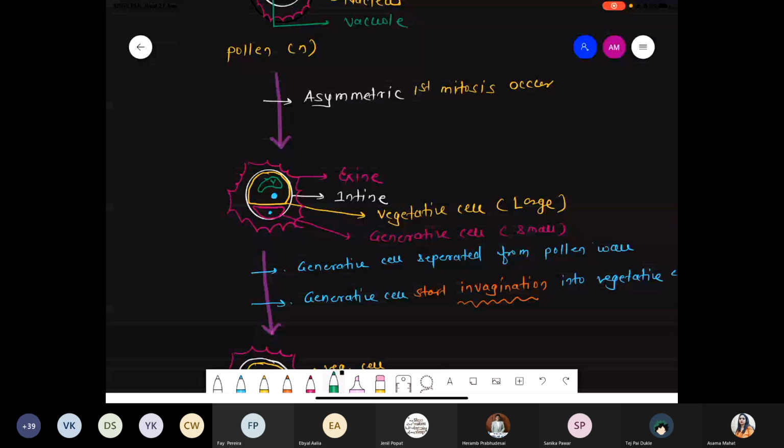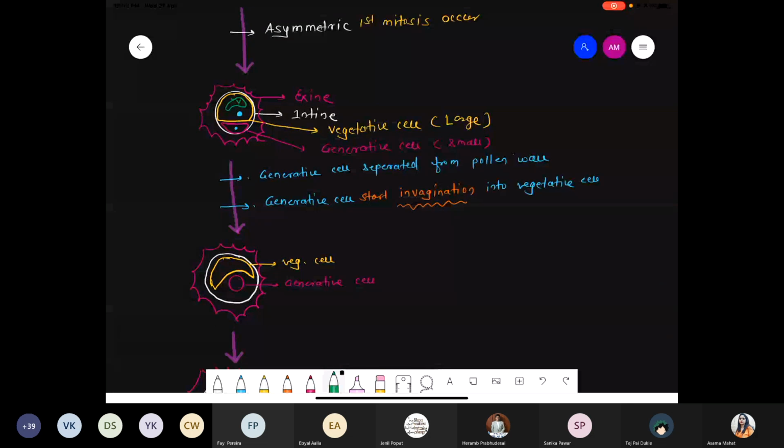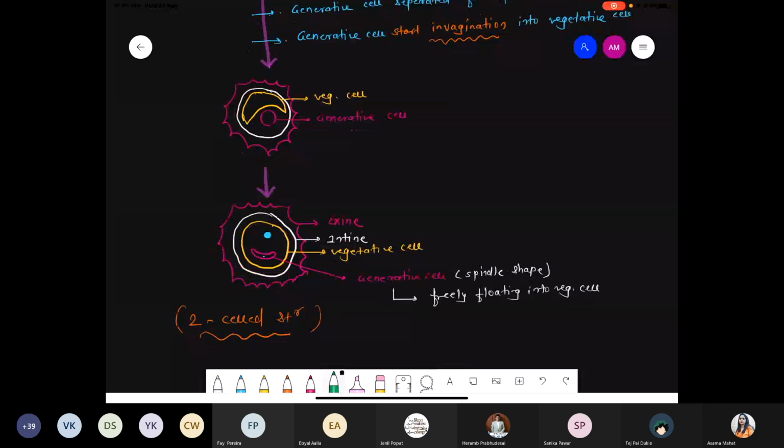Now next event, what happened: the generative cell is separated from the pollen wall. It was attached, slowly it will get separated, and slowly that same generative cell starts moving inside the vegetative cell. That movement is called the invagination process, and finally at the end we obtain a two-cell structure which is ready to release from the anther, where a large vegetative cell is there, and inside the vegetative cell cytoplasm, the spindle-shaped generative cell is easily seen floating.